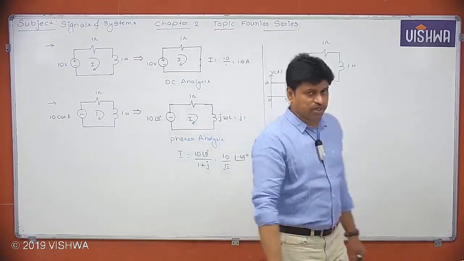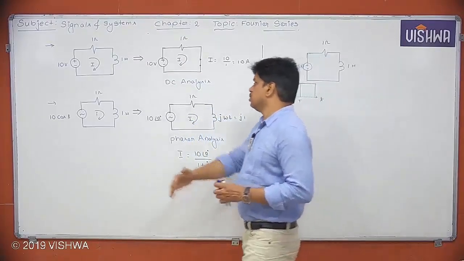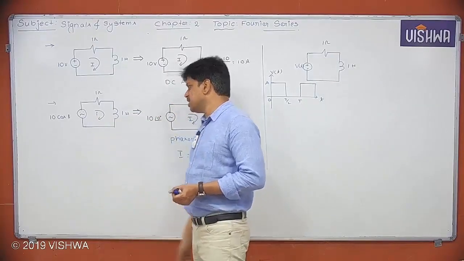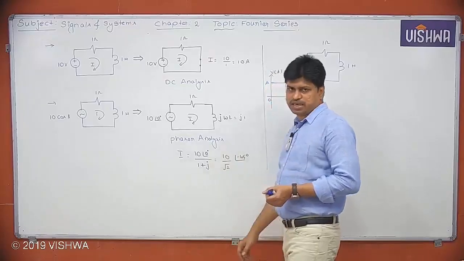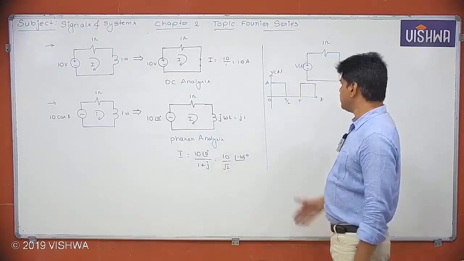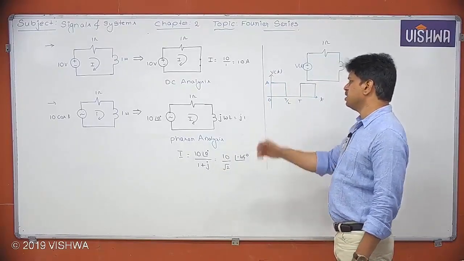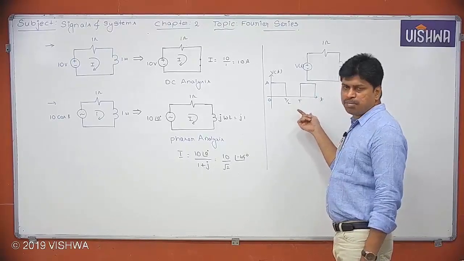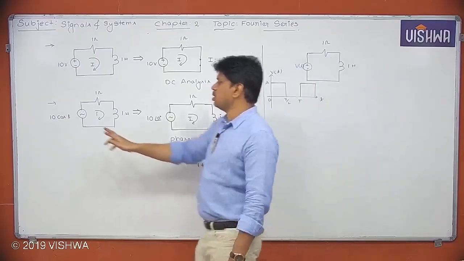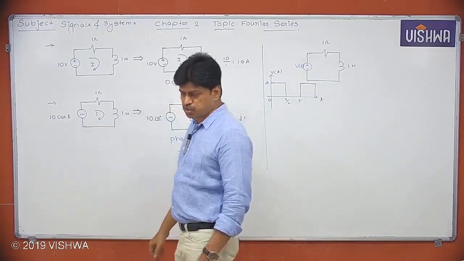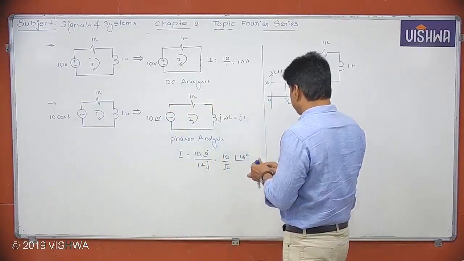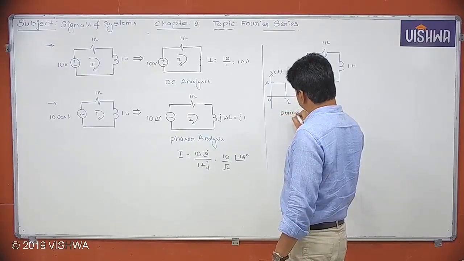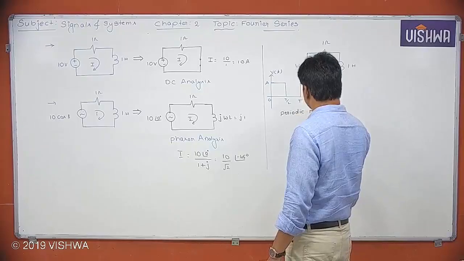So if you observe carefully, if a DC signal is given, we can do the DC analysis. If an AC signal is given, then we can do the phasor analysis. But it is not a DC signal, and it is not a sinusoidal signal. Then it is a periodic signal, but it is non-sinusoidal. I hope you understood what I am trying to say. So it is periodic, non-sinusoidal.